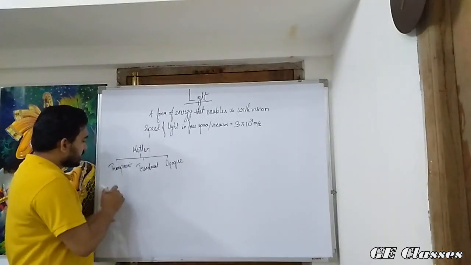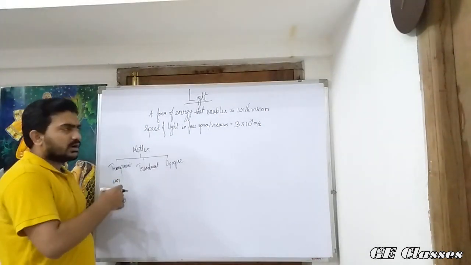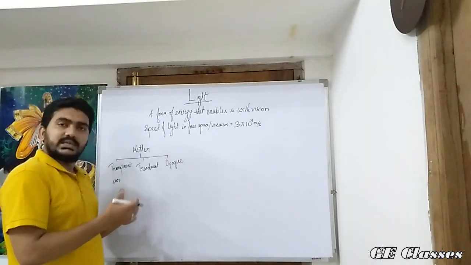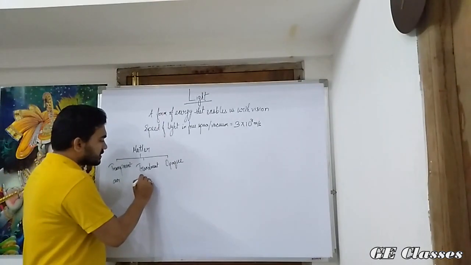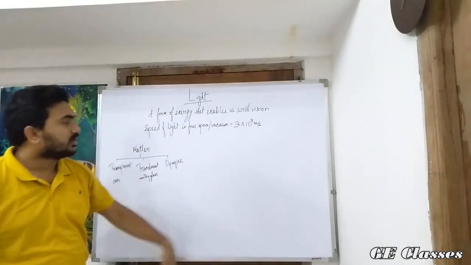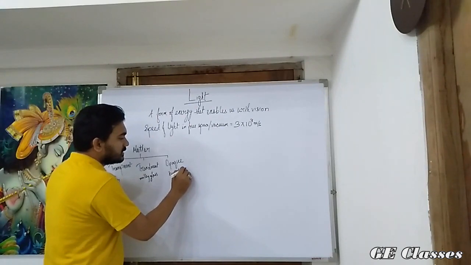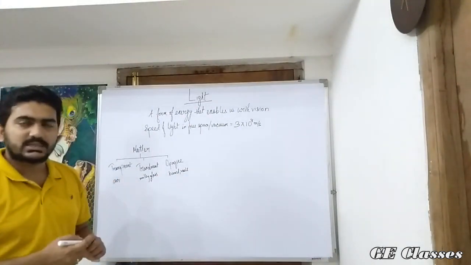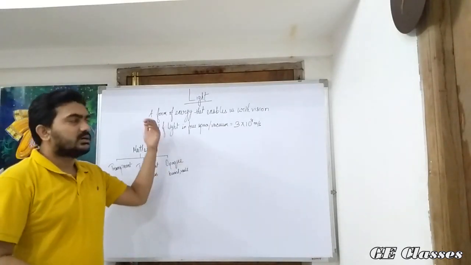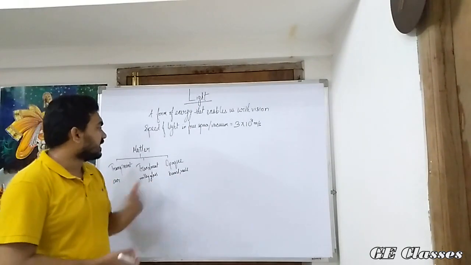Like, air is transparent. If it's foggy, or if it's milky glass, then it's translucent. While this board itself is opaque. Board or wall, these are opaque objects. That means they do not allow light to pass through them. We cannot see what is behind the board. It's only due to its opacity. The opacity is very high.